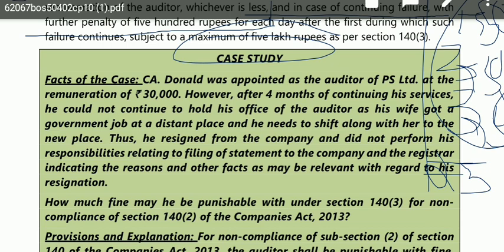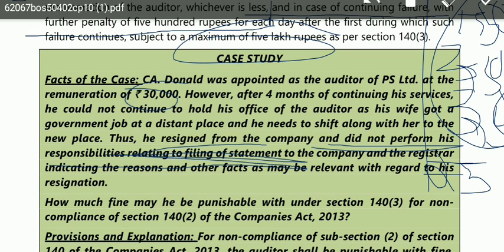Fine. Now this topic will be more clear to you after reading this case study. So in this case study, they are saying C.A. Donald was appointed as the auditor of PS Limited at the remuneration of 30,000. Okay. However, after 4 months of continuing his services, he could not continue to hold the office as his wife got a government job at a distant place and he needs to shift along with her to the new place.